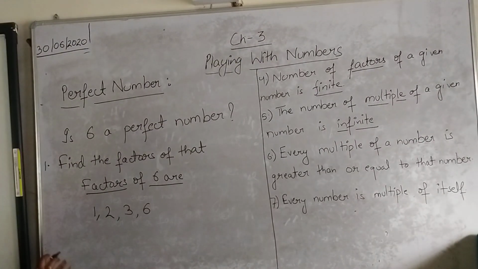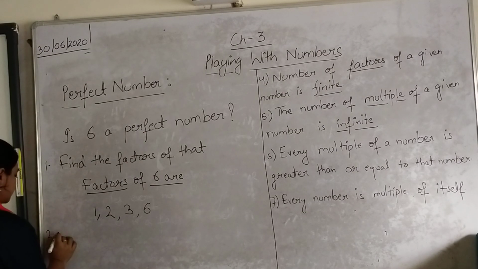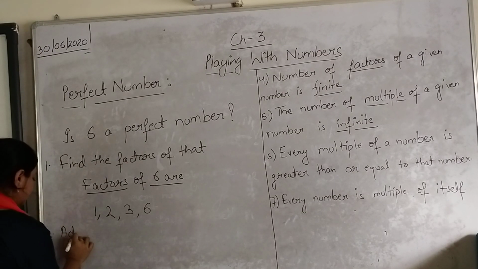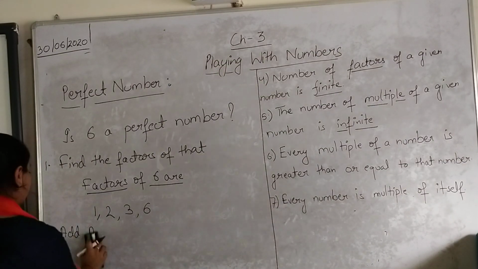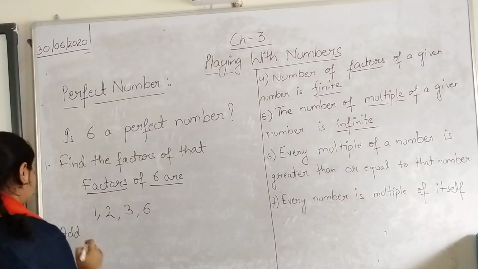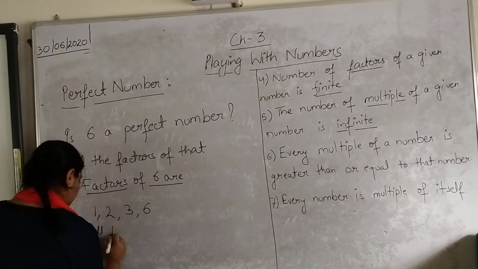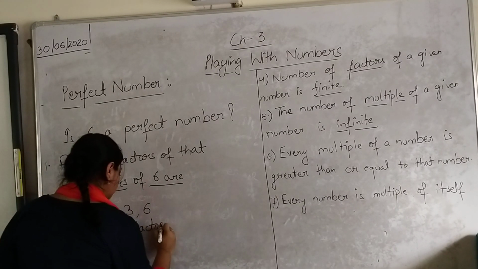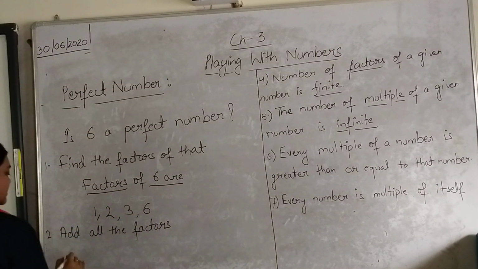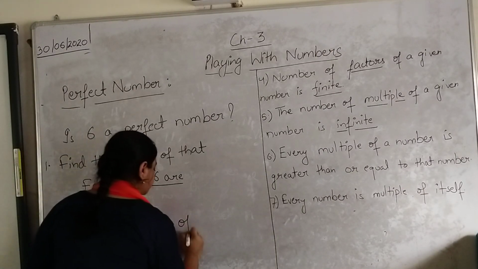The second step is to add all the factors of the number.